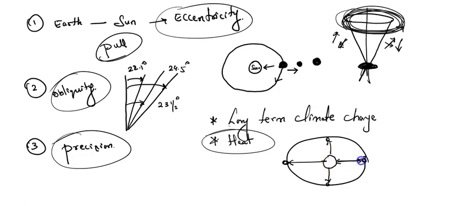When this region is towards the sun, we can see a hot condition. When it moves to the north and south pole, we can see a cold condition. When east and west are towards the sun, there is a hot condition on the earth, and when it moves to the north and south pole, there is a cold condition.